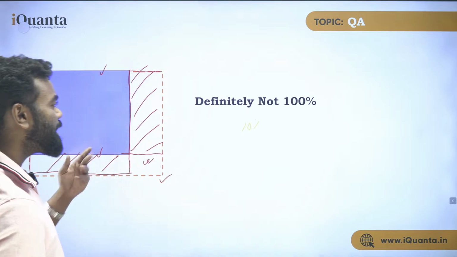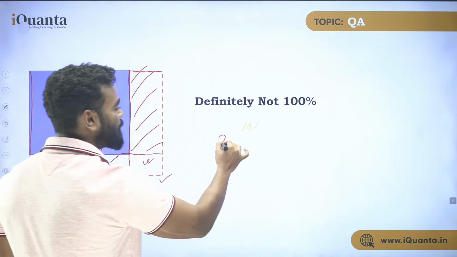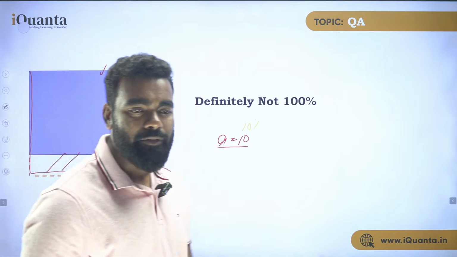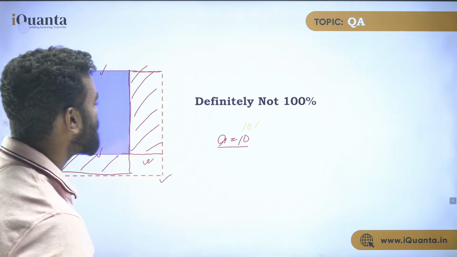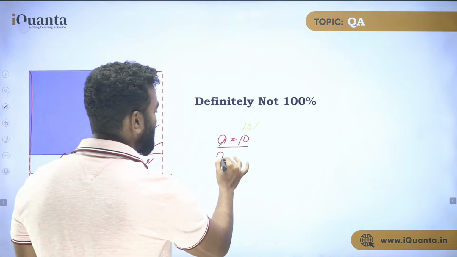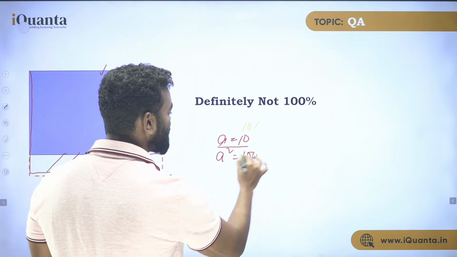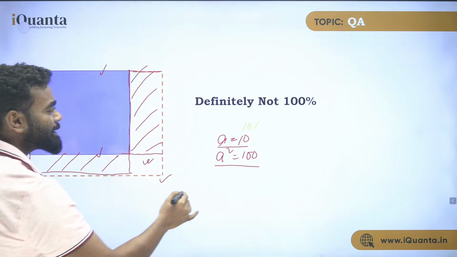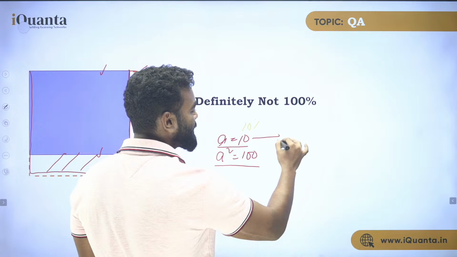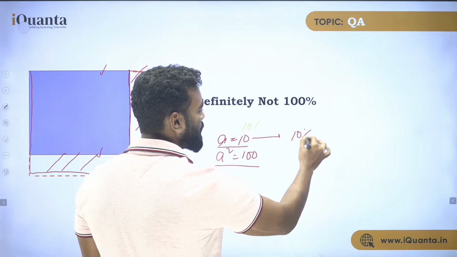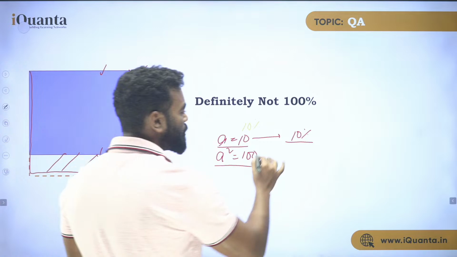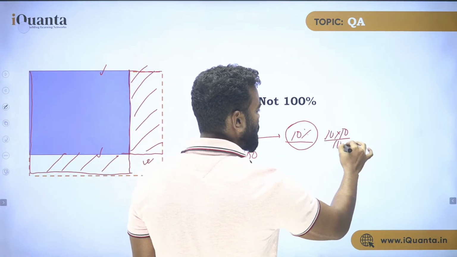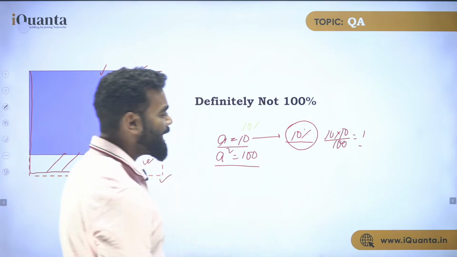Now think about an easier way to do it. Let's say the side A is 10 unit. If the side is 10 unit, what is the area? The area is A square, which is 100. So I have assumed the side has 10 units, so the area is 100. Now A is 10, and it is increased by 10%. So what is the increase in 10? That is 10 into 10 upon 100, which is 1. So that means the side is increased by 1.